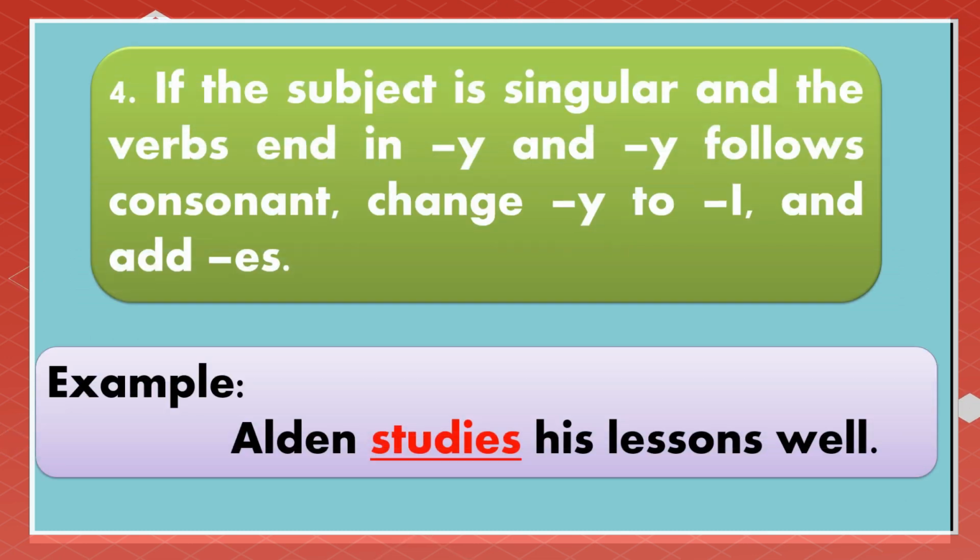If the subject is singular and the verbs end in Y and Y follows a consonant, change Y to I and add ES. For example, Alden studies his lessons well. Alden is singular in form. That's why we change Y into I and add ES.